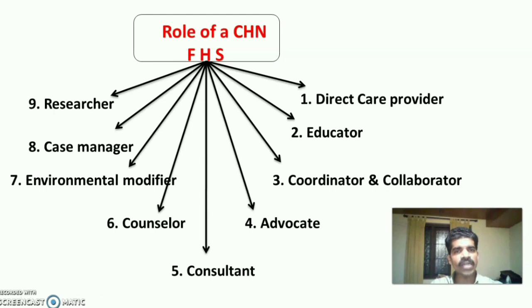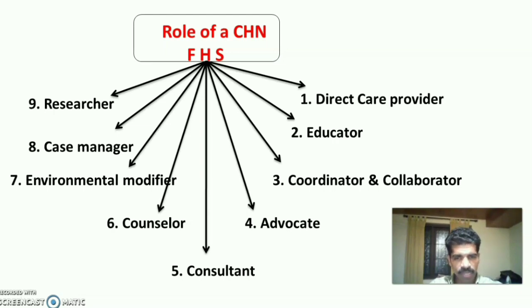Then the role of a community health nurse in family health services. There are 9 different roles for the community health nurse in family health services. First one is direct care provider to the family. Then educator, health educator, coordinator and collaborator, coordinate the family health services and collaborate with the other health related sectors. Advocate, provide the right information to the family and make the family choose the right healthcare services.